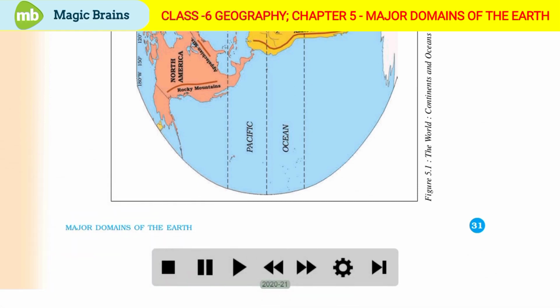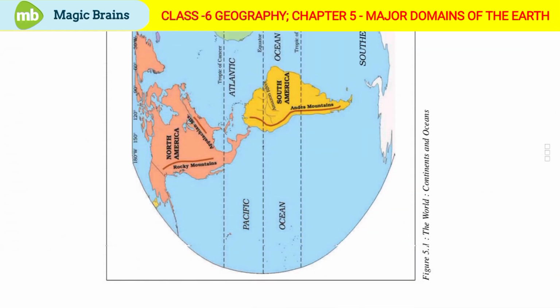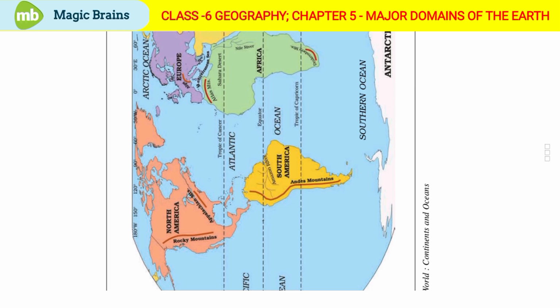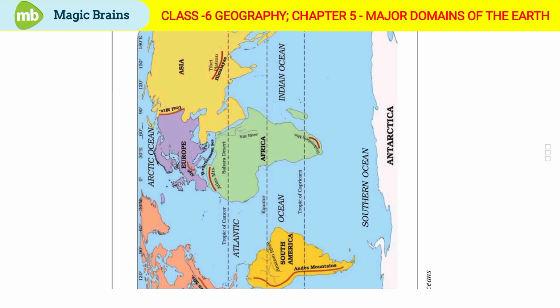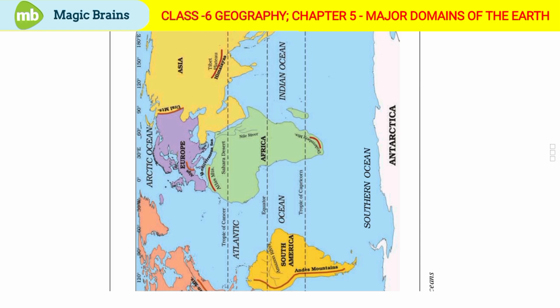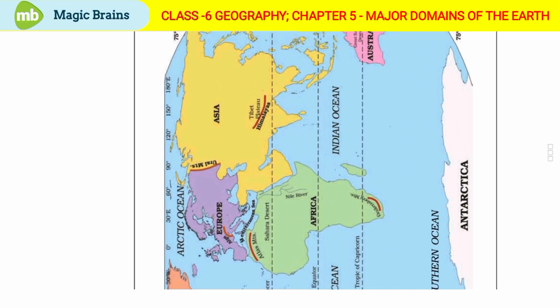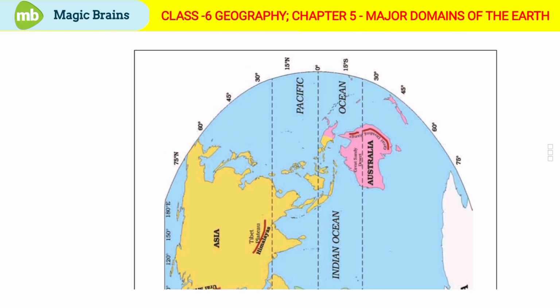Page number 31. Figure 5.1 shows the world, continents and oceans. We can notice the Pacific Ocean, Atlantic Ocean, Southern Ocean, Indian Ocean and Arctic Ocean. Also, we can see North America, South America, Africa, Europe, Asia and Australia.